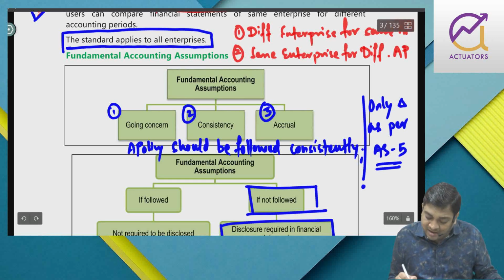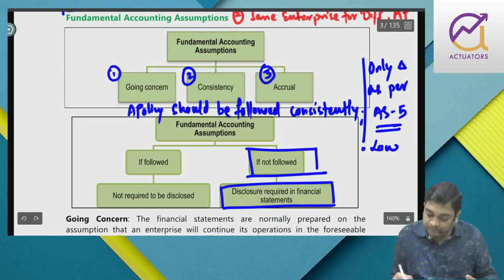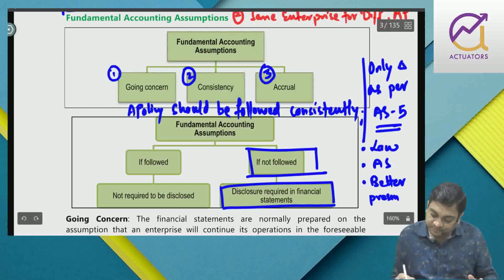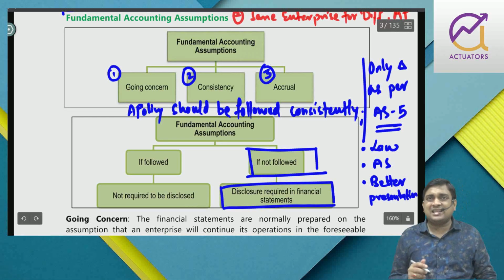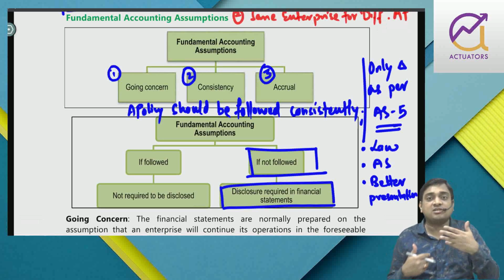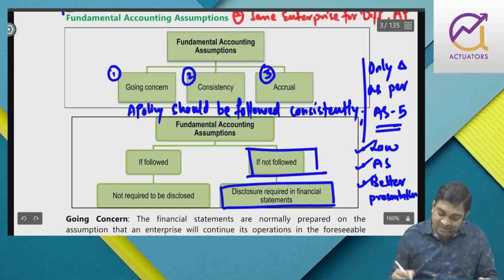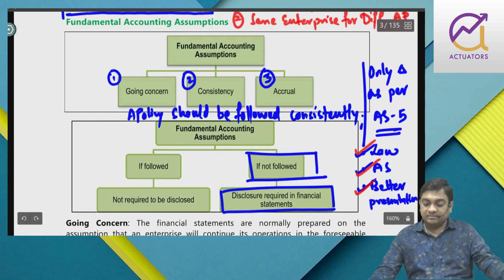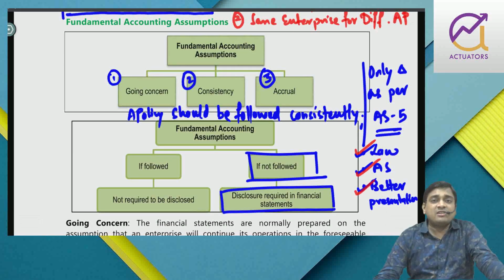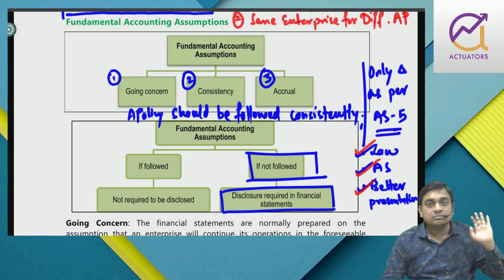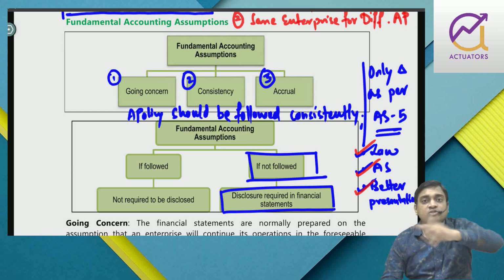And over there it is clearly mentioned that you can only change an accounting policy when it is required by any law, any AS, or when it leads to more better presentation. Following SLM, my assets are a bit overvalued, so I want to charge with a high rate under DBM method. Right? So you can change an accounting policy only when these conditions are satisfied. Say for example, I was following SLM and as per accounting standard 10, SLM has been removed.